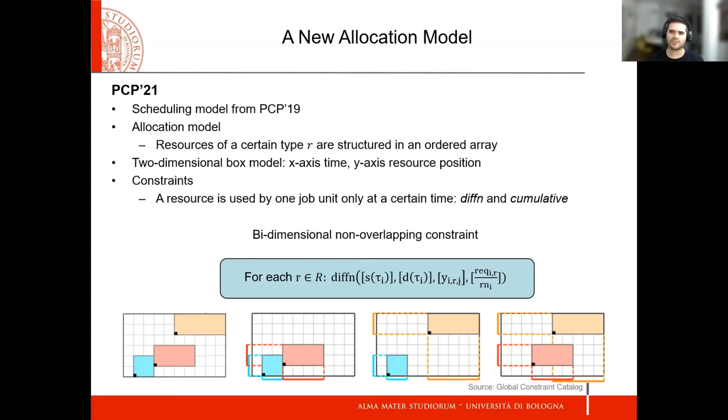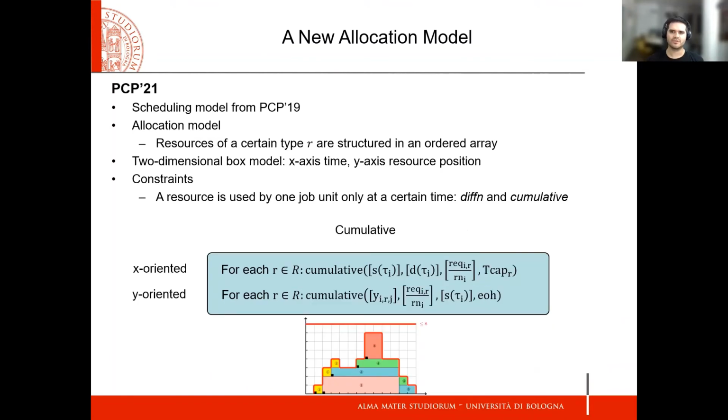To enforce that the resource is used by only one job unit, we forbid the boxes to overlap using the diffn constraint for each resource type. As the domain size of the resource position variables depends on the system size and can be large, we add an implied constraint to shrink them. They are the classical cumulative constraint used together with the diffn constraint in packing problems.